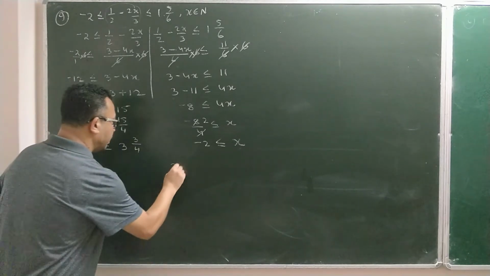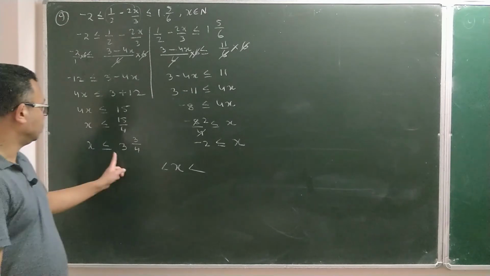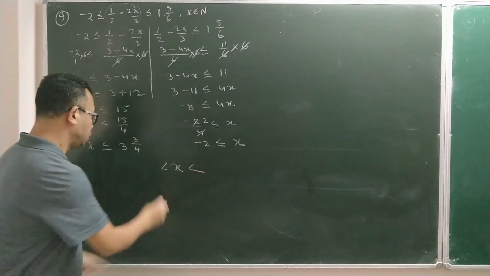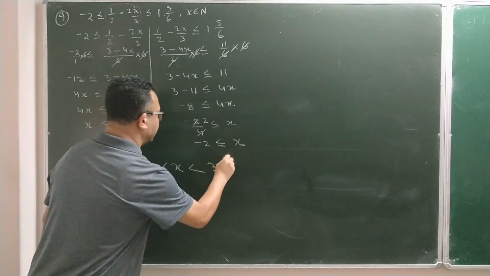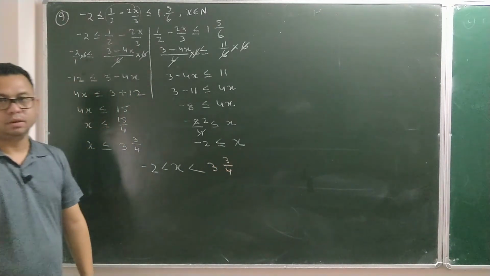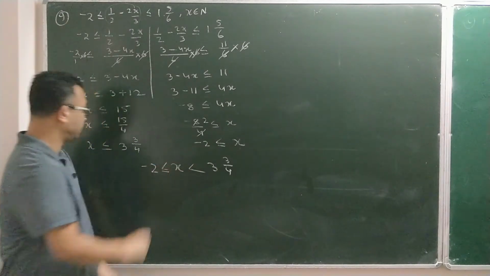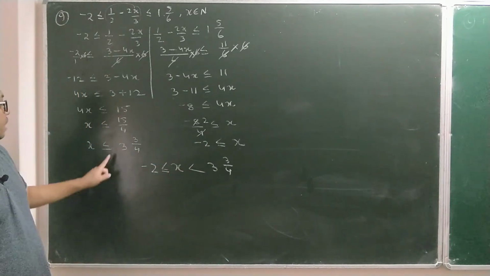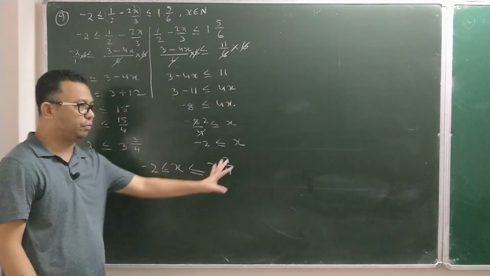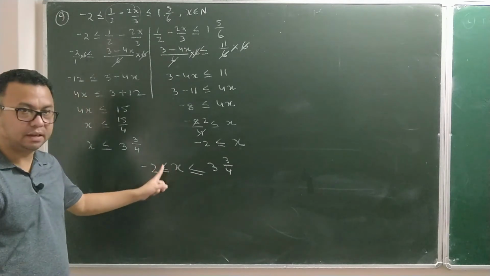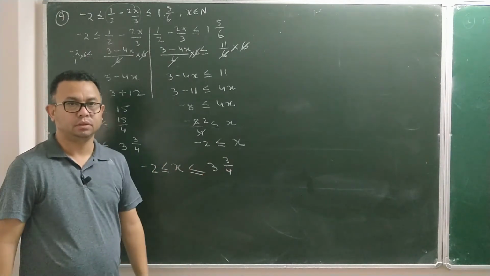So to connect them, I'll write x and I'll make the arrow face like this, both every time this way. Out of the two answers, the smaller answer is minus 2, I'll write on the left side, and the bigger answer is 3 by 4, I'll write on the right side, 3 by 4. Now with the minus 2 there is an equal to sign, so I'm going to put an equal to sign, and with 3 by 4 also there is an equal to sign, so there also I'm going to put an equal to sign. That means after solving it we got that x is greater than or equal to minus 2 but less than or equal to 3 by 4.